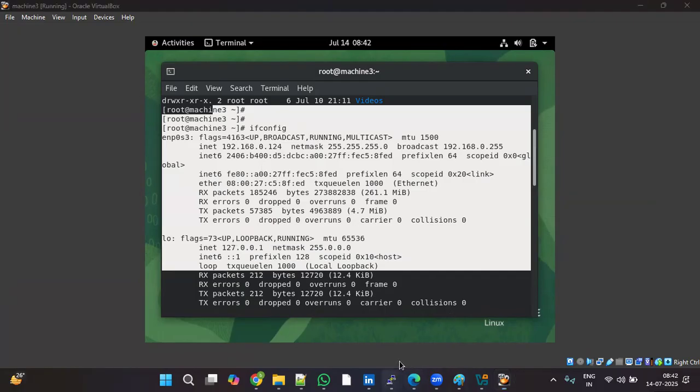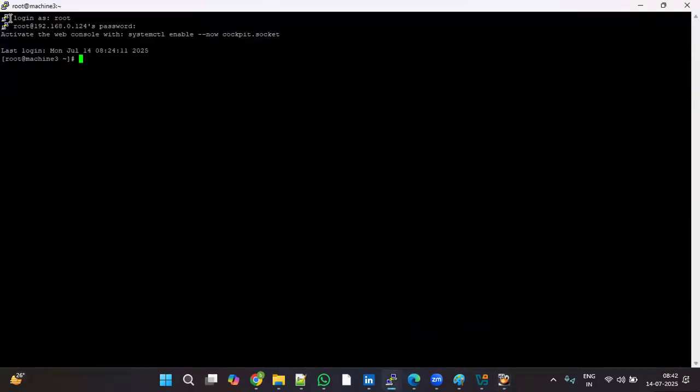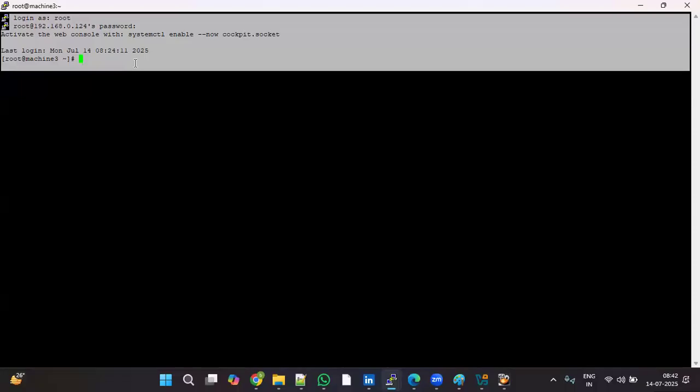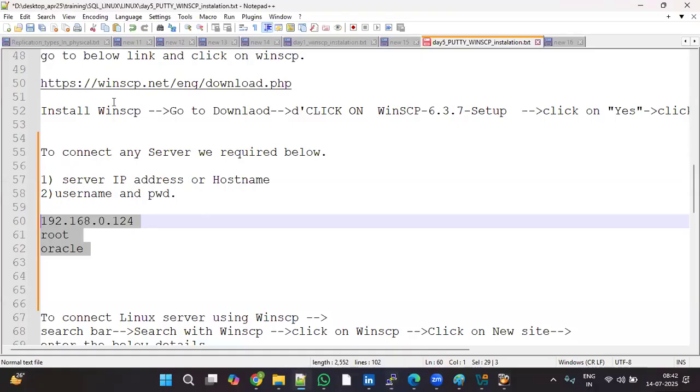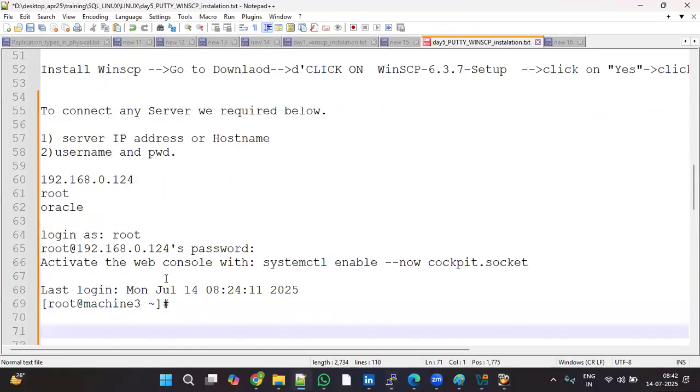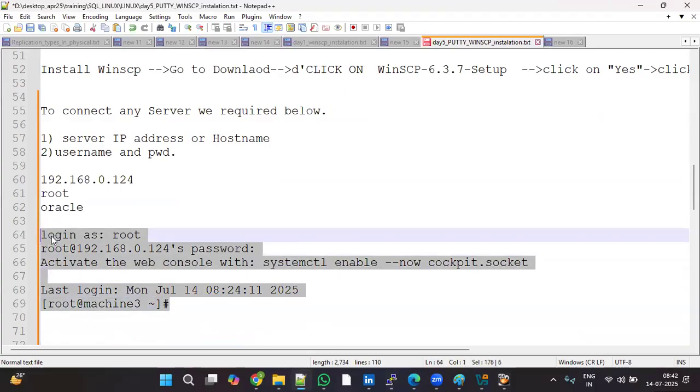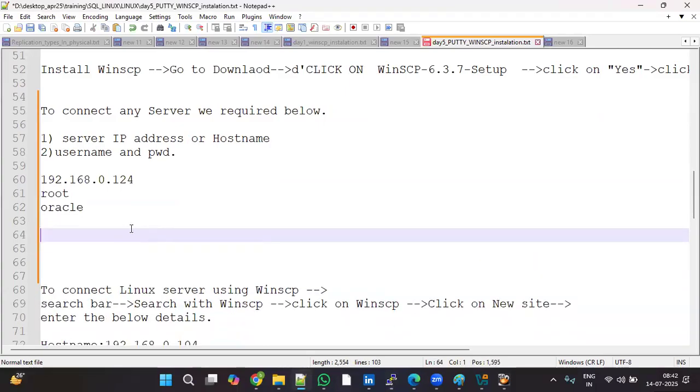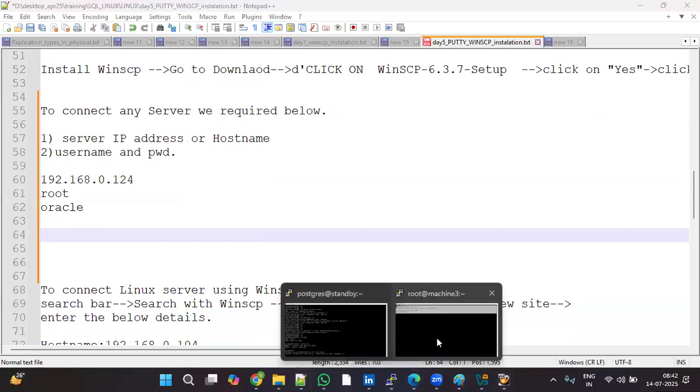But in Putty it's very easy. Just select, and it's copied automatically. Where you want to paste, just select and paste here. You can see it pasted all the lines. That's copy and paste, very easy. So remotely like this we can connect.